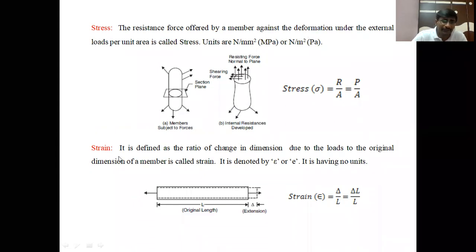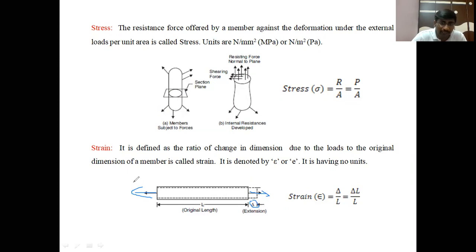Clear? Then strain. What is meant by strain? Strain is defined as the ratio of change in dimension due to the loads to the original dimension. Let us see this diagram. The original length of the member is, let us take, capital L, and this delta is the extension due to applying a tensile load on that member.